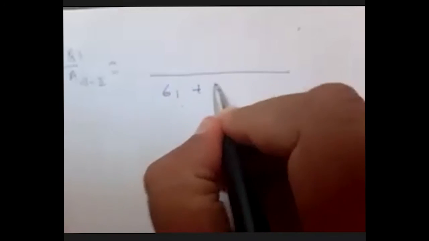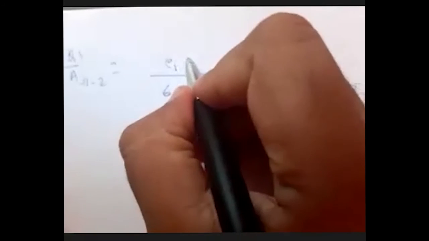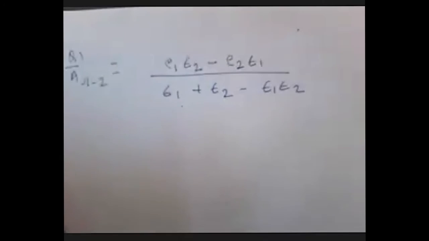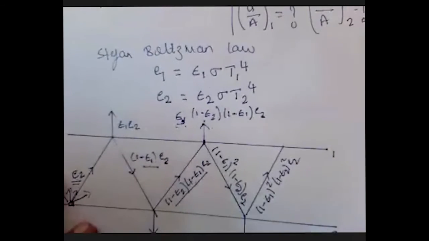The denominator is the same: epsilon 1 plus epsilon 2 minus epsilon 1 into epsilon 2. The numerator is E1 epsilon 2 minus E2 epsilon 1. I am going to substitute for E1 and E2 from Stefan-Boltzmann's law.